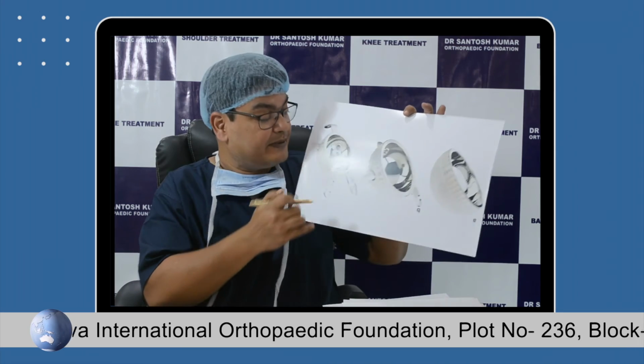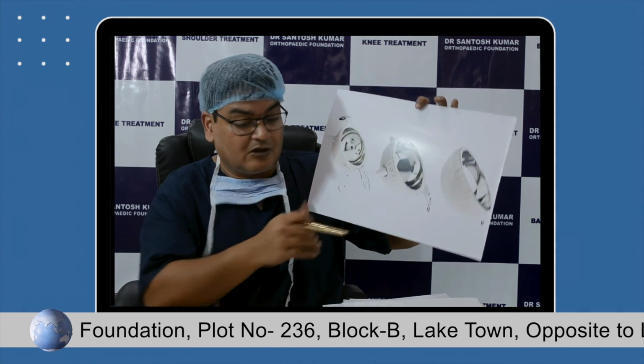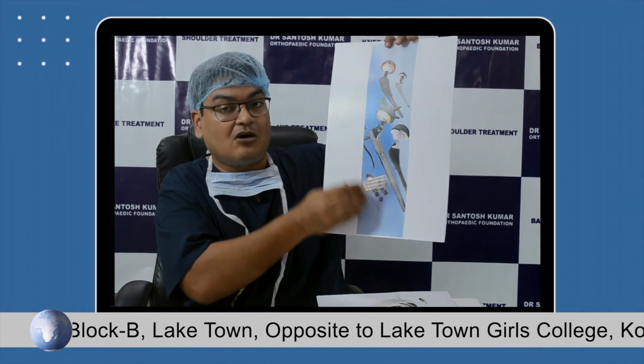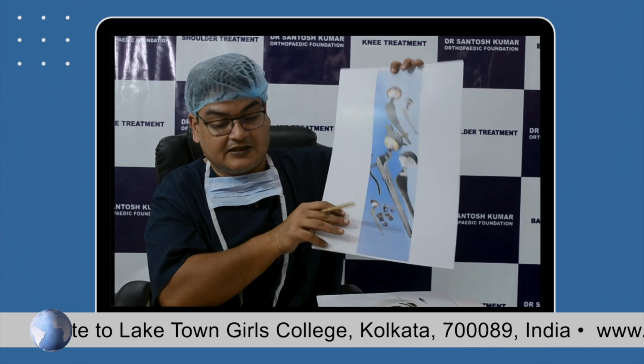If a hip replacement has loosened after 40 years or 30 years, or if there is any problem, it has to be redone, and we are routinely doing revision hip replacements. Revision hip replacements are as successful as primary hip replacements. We have special implants for revision hip replacements. These are special cups and cages with multiple fixation options. The stems are very long, and multiple bone fixation options are there in revision hip replacement.